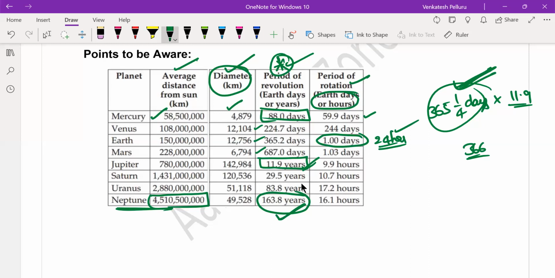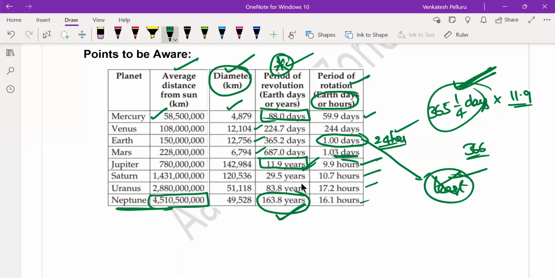If you look at the values over there, you have to remember this value for sure, because it is the least value. The least rotational period among the 8 planets is possessed by Earth. It is just 1 day, closely followed by Mars, which is 1.03 days. And if you look at the least, I'm sorry, least is not Earth, because if you look at the values over here, they are in hours: 9.9 hours, 10.7 hours, 17.2.